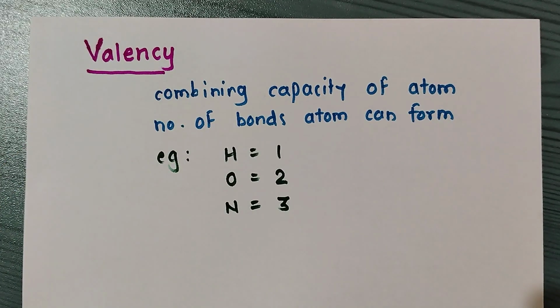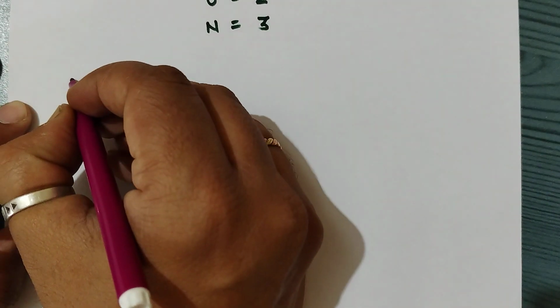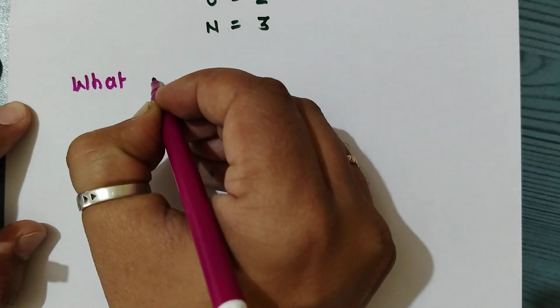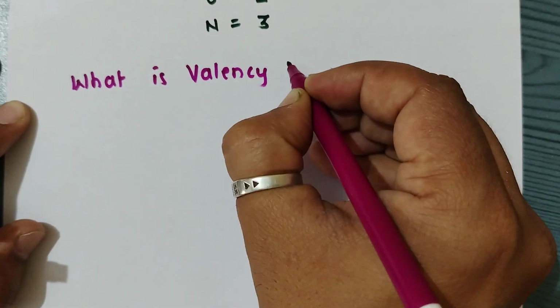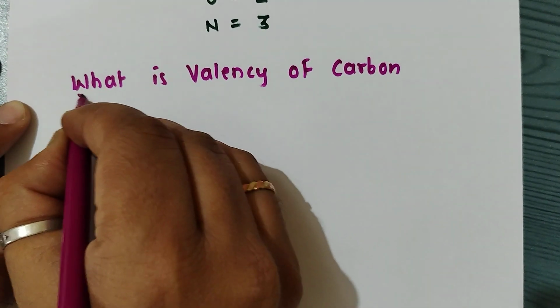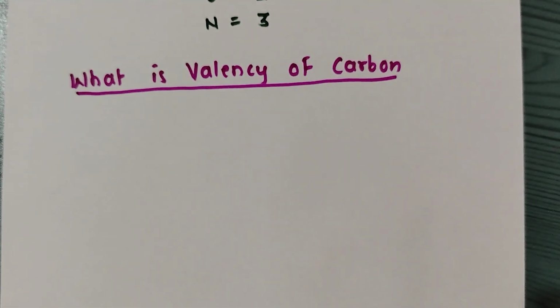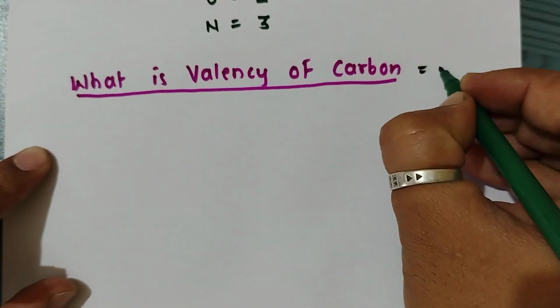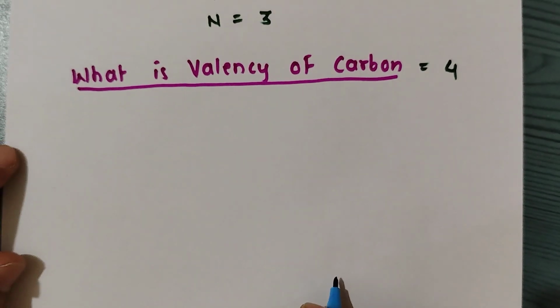Similarly, today we understand our main topic, that is what is the valency of carbon. So what is the valency of carbon? The answer is simple, that is 4. But now we understand how the valency of carbon is 4.